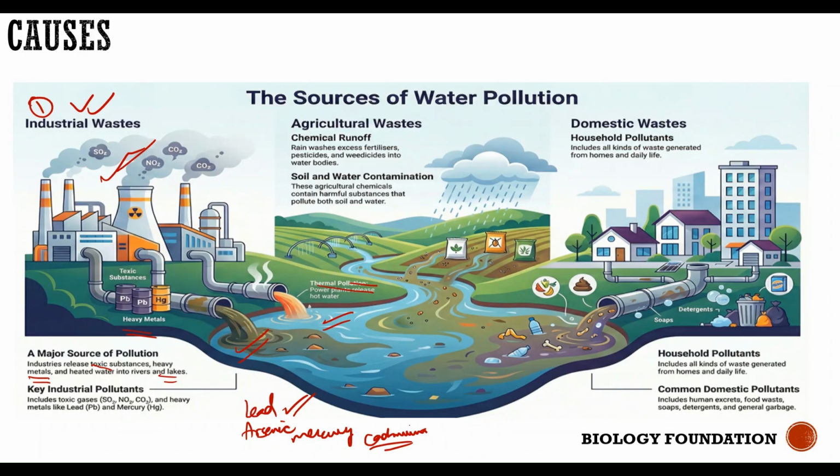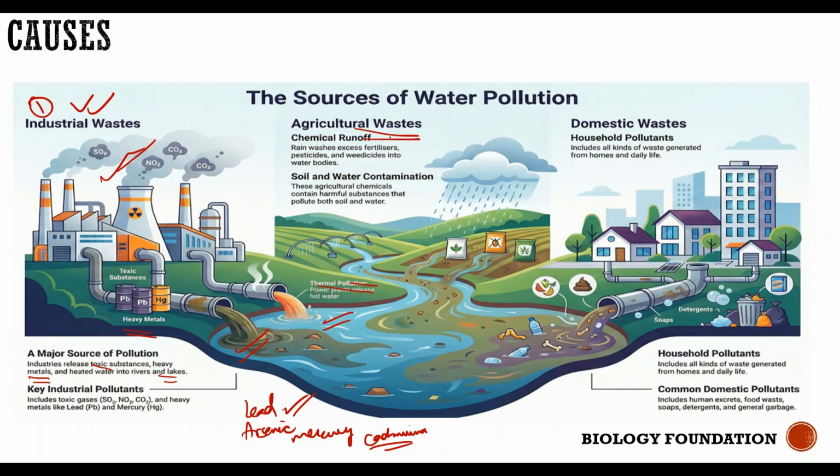This causes an imbalance in the temperature of the water bodies, and this sudden change in temperature causes imbalanced growth of the aquatic organisms present in the water bodies.